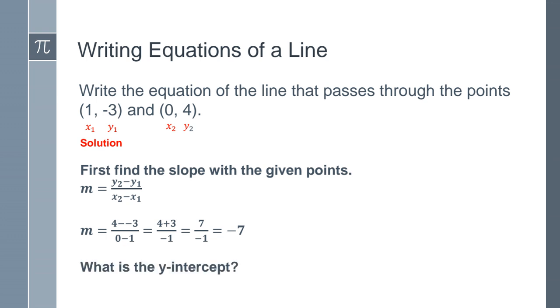Now, what's the y-intercept? Again, recall that whenever the x is 0, whatever value you see on the y section, that'll be my y-intercept. So in this case, my y-intercept is going to be (0, 4), which means my b is equal to 4, right? So here's my formula: y equals mx plus b. I got my slope, which is -7. I'm going to plug it in where the m is. And I got my b, which is 4. I'm going to plug it in where the b is. So this is my final equation that we're looking for.